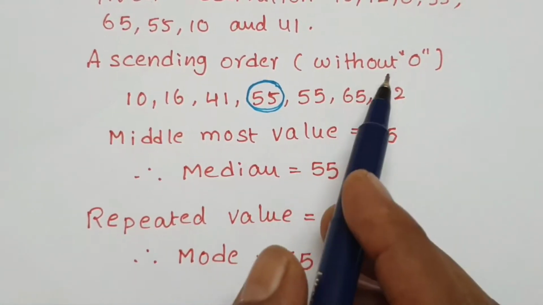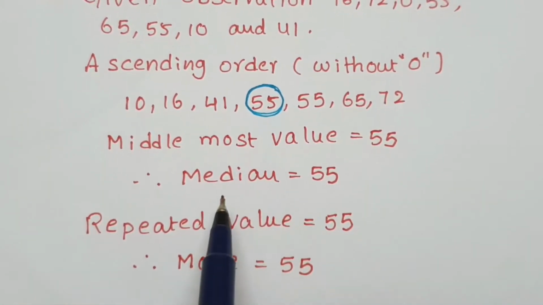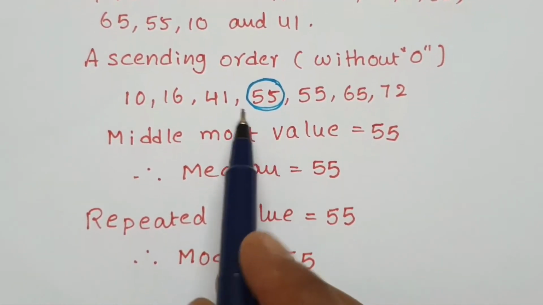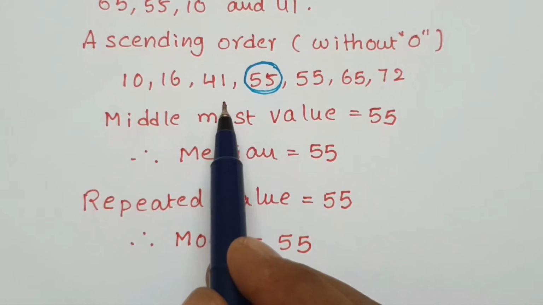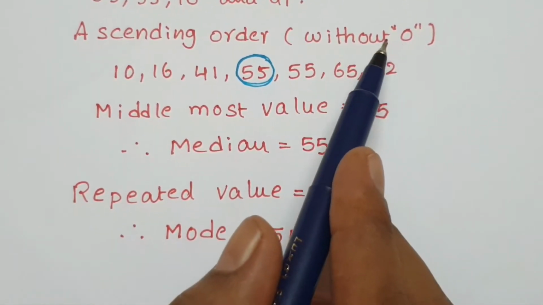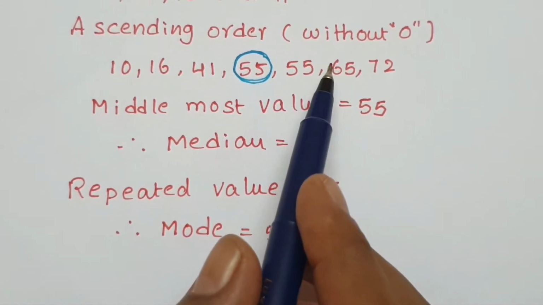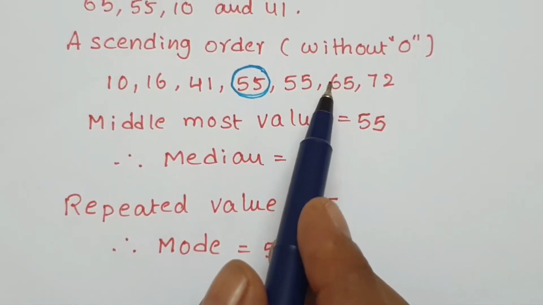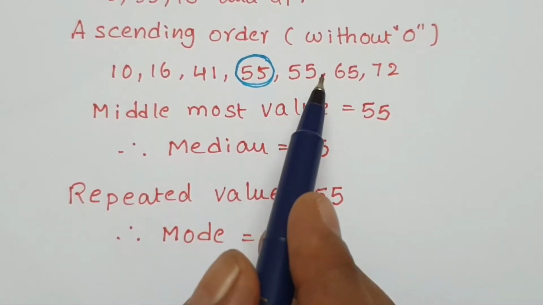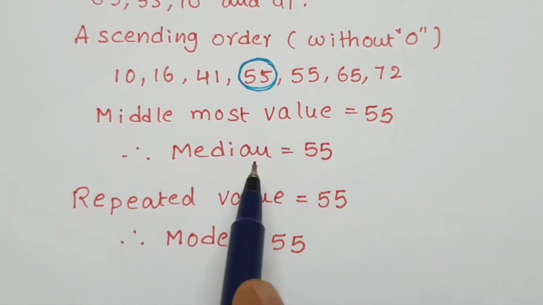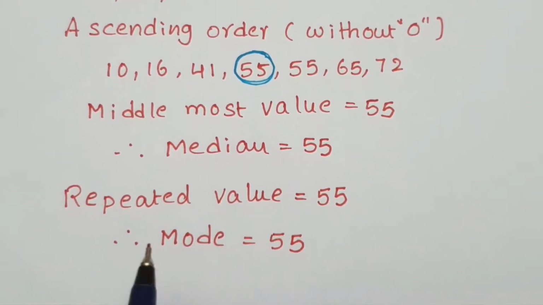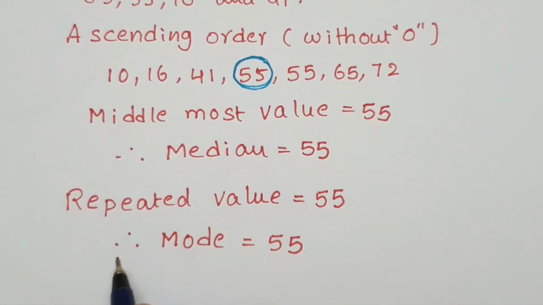In that, the mode is correct, but the median is wrong. Why? Because the median depends upon the number of observations. Without 0 there are 7 observations; with 0 there are 8 observations, which means there are 2 medians, and for that we take the average. So the median is wrong.